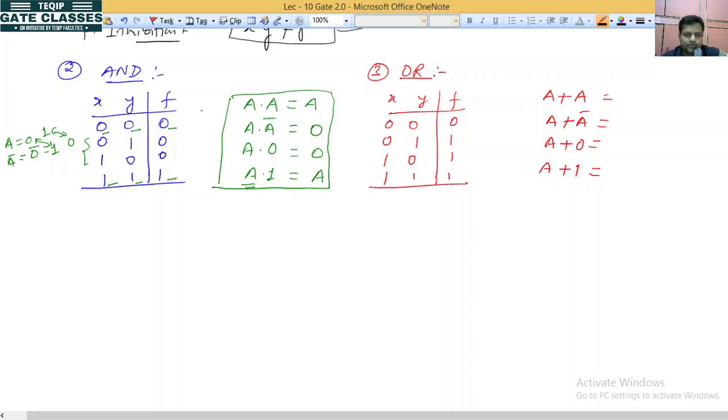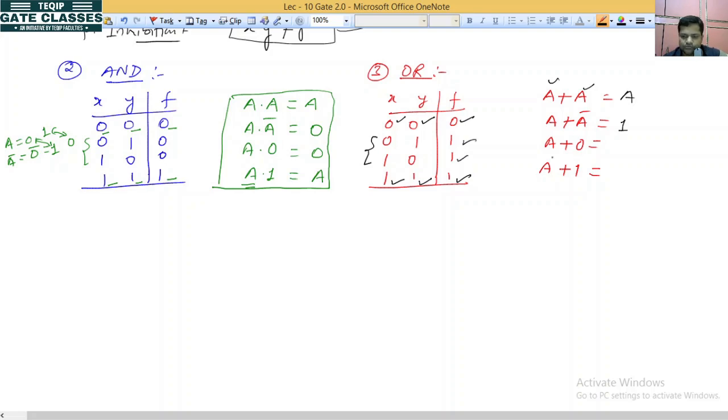When both the inputs are the same, if it is 0, the output is 0. If both the inputs are 1, then the output is 1. It means whatever input is here will go to the output, so it will be A. Now A OR A bar: both are different, as we have seen in the AND gate, so the output is 1.